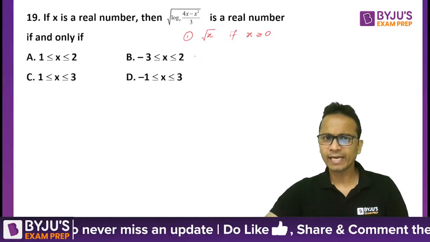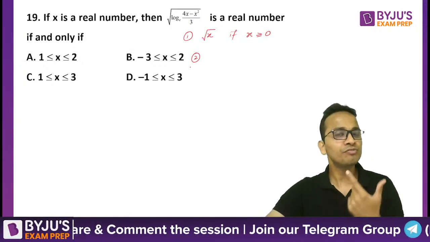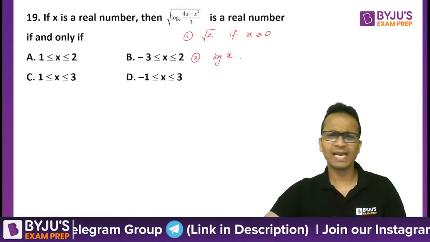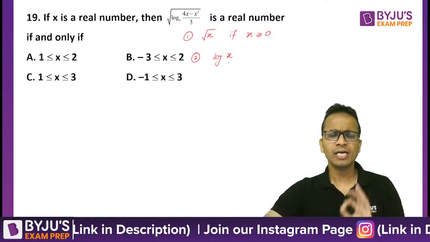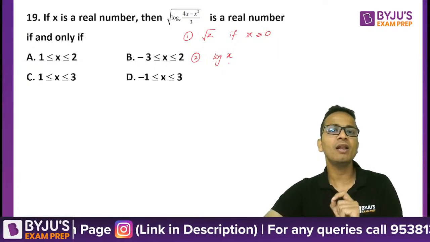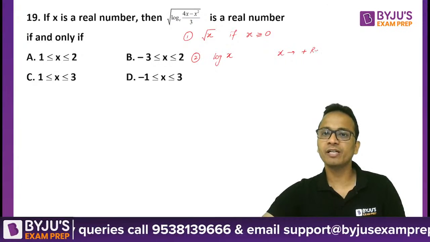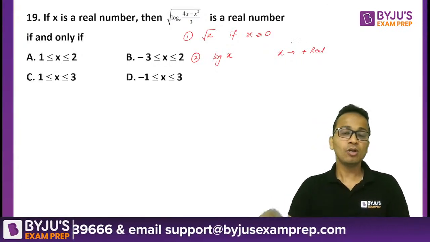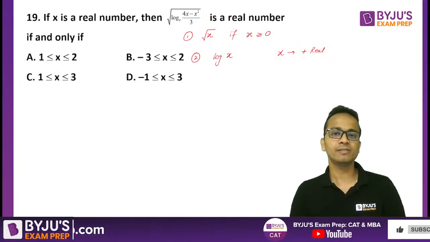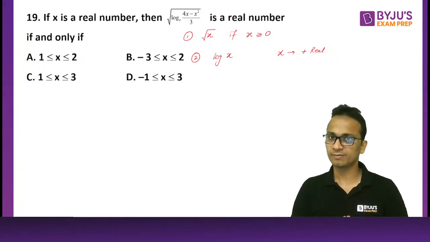The second point that you need to know is the definition of logarithm. For what values of x will log x be defined? If I write log x, the base can be anything. First of all, log x is defined only for positive real values of x. So x has to be a positive real number. Log x is not defined when x is negative or when x is 0. So log x is defined only for positive real values of x.